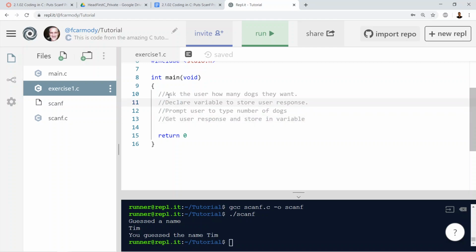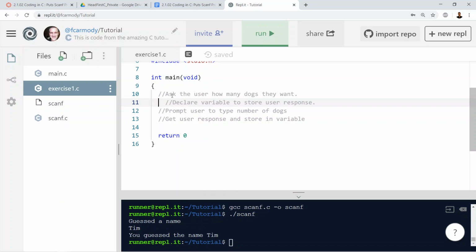And now next to the comment, I'm just going to space over a little bit. Remember, C doesn't care about white space. We can put in as much white space as we want. Comments, it doesn't even read comments. That's why we're putting in comments, right? Okay, so declare a variable to store user response.